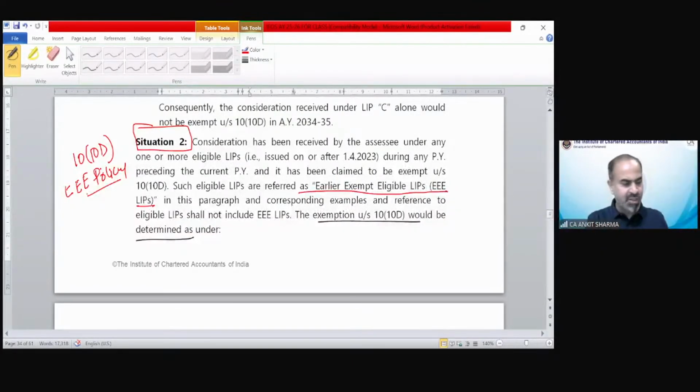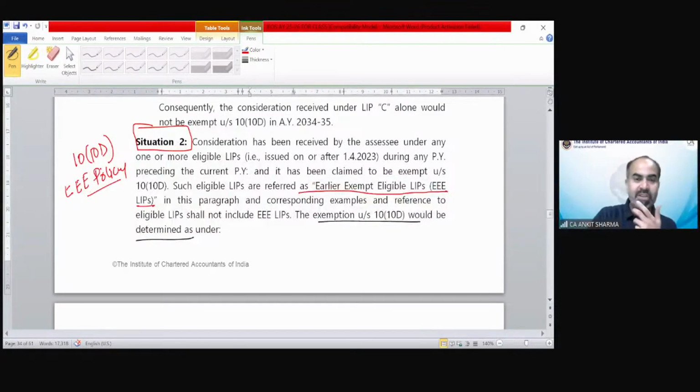If you have understood the provision we have discussed so far, then it would again be very, very easy for all of you. Again, there would be 2 cases, single policy and multiple policy. But in this case, there would already be an exemption in an earlier year that has been claimed under section 10(10D) for those policies that have been issued on or after 1st April 2023.